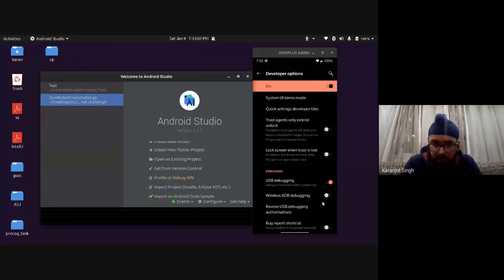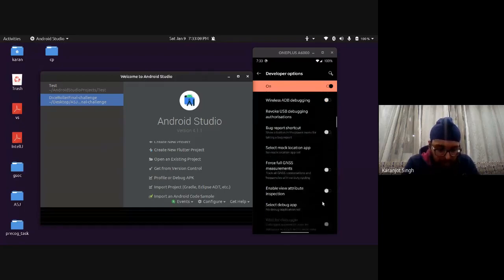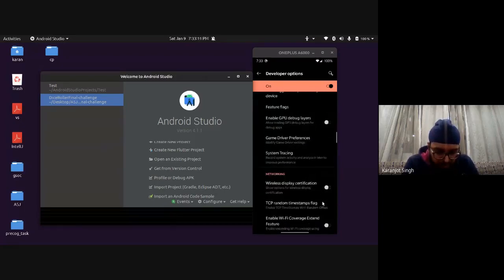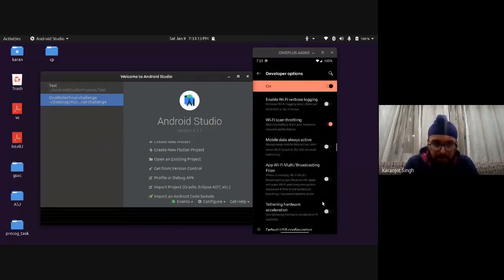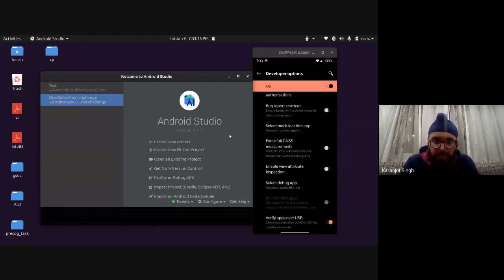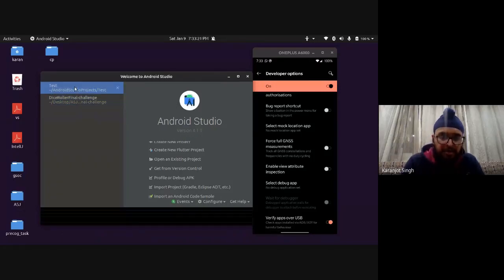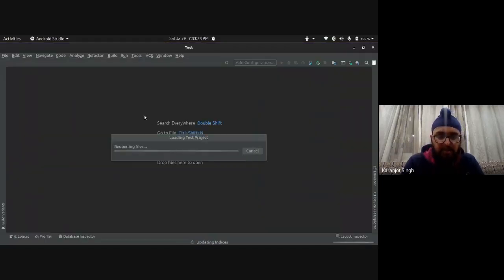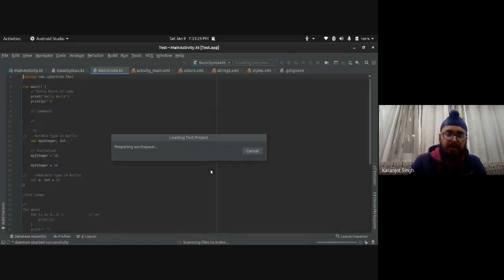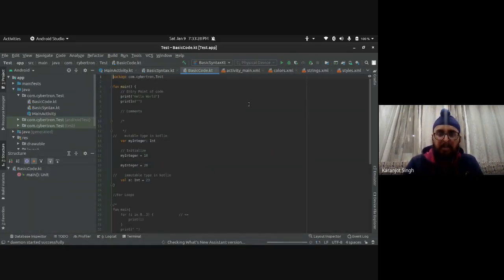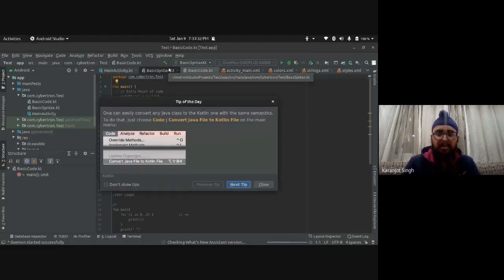Right. So one thing I would like to show you. I've enabled USB debugging. Now, when I set up a new project, it will be okay for right now. For right now, I'll just open a template project that I already have, just to show you quickly that it works. We'll do this project setup also. Don't worry, we'll cover that.